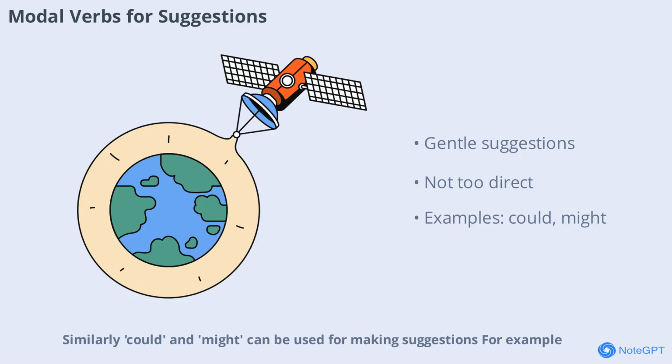Similarly, could and might can be used for making suggestions. For example, we could go to the new restaurant, or you might want to check your email. These are gentle ways to offer ideas without sounding too direct.